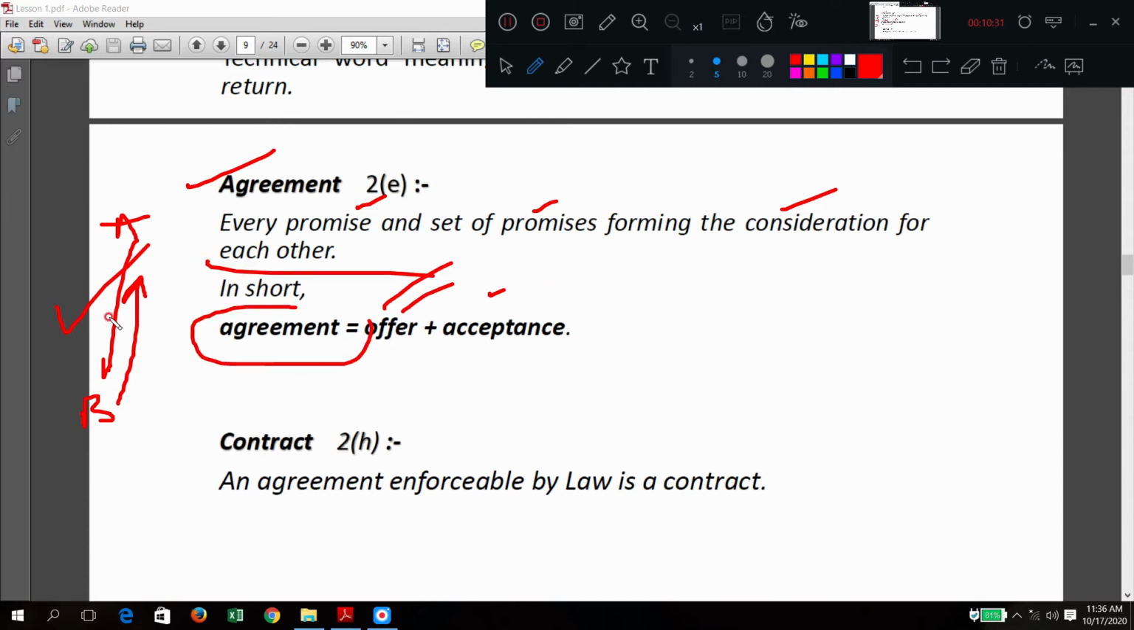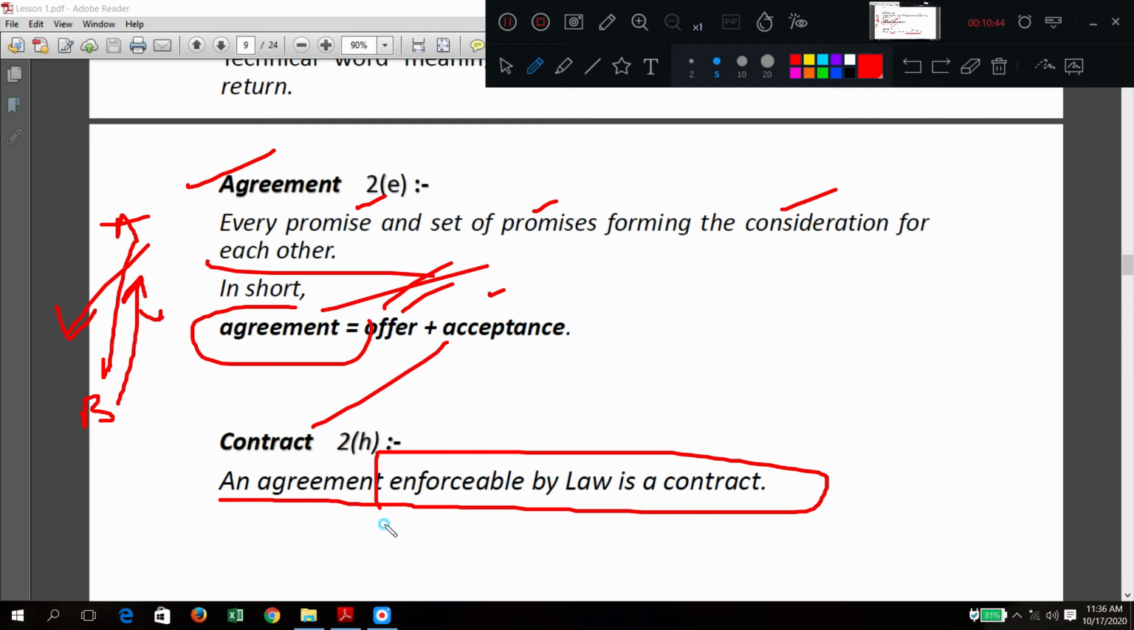Okay. Offer: I will pay this much. Acceptance: okay, I will also do this work and you give me that one. So both ways these are accepted, we call it an agreement. Now, what is a contract? The agreement which is enforceable by law. So that is a contract. Here the very important words are enforceable by law. So that is nothing but a contract.